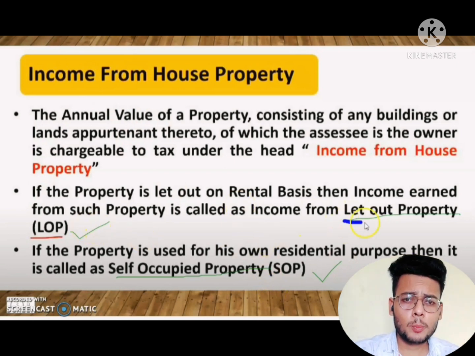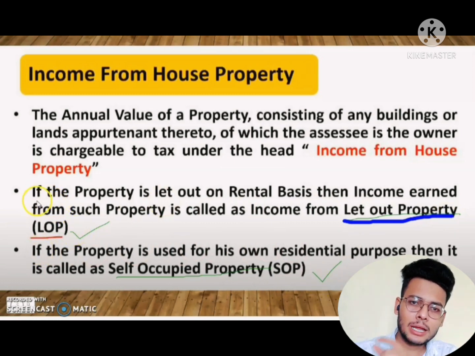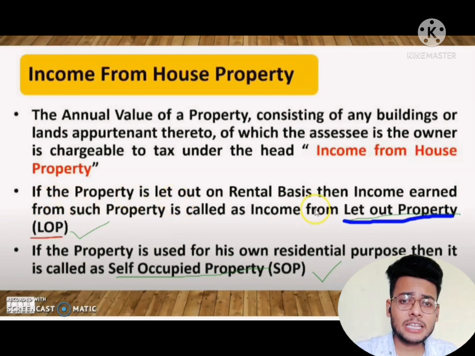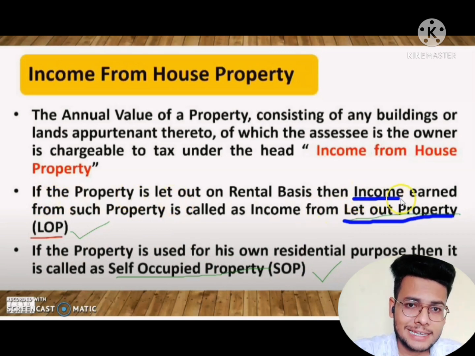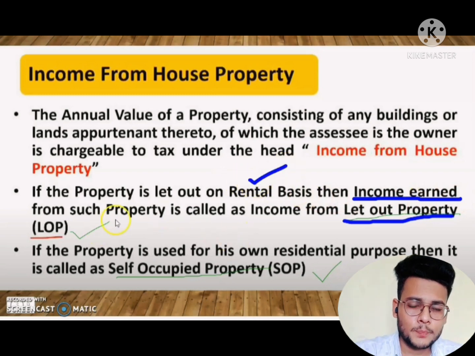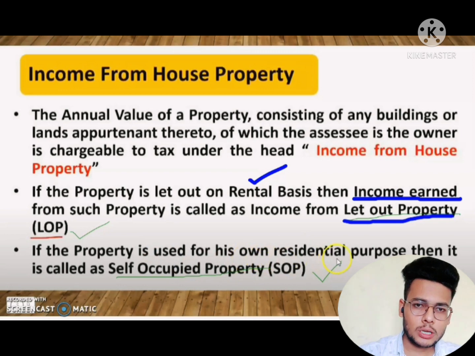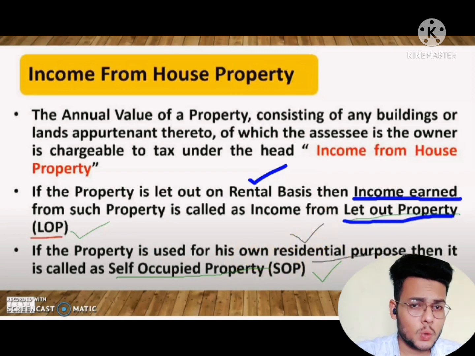Let out house property means the income which we get in the form of rent, then we say it is income from let out house property. And when the house is treated as a self-occupied property, the house is maintained by the owner, it is not given as rent to others.